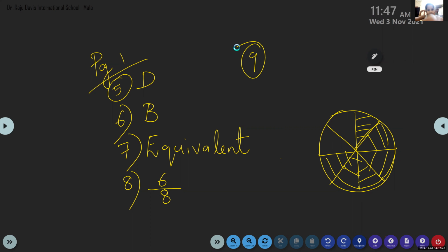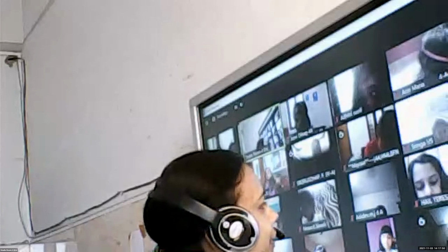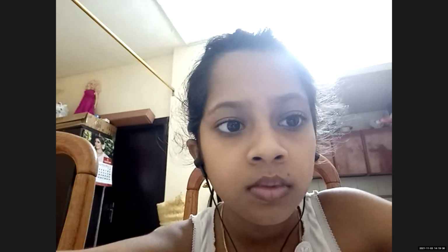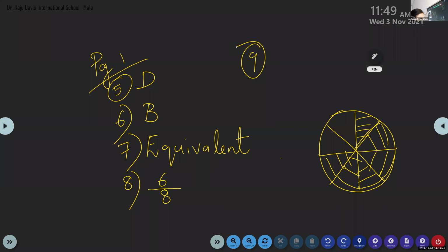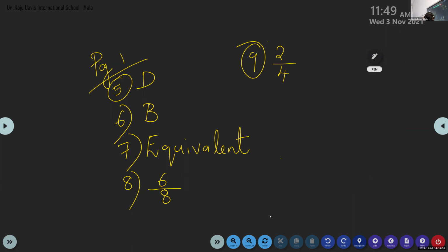Look at question number 9. All the children, please read the question and find out the answer alone now. After attendance, I will discuss that one. Now children, question number 9. What's the answer? Fraction represented by the shaded part. 2 by 4. So 2 parts are shaded out of a total 4 parts. So all of you got the answer here? 2 by 4. So children, it's so easy, no?